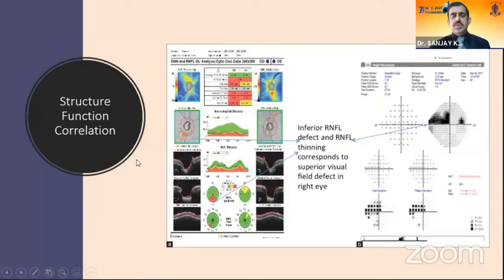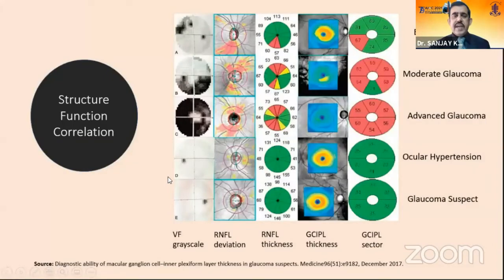Usually the defects seen on OCT are very well correlated with the visual field defects. Over here is an example of inferior RNFL defects seen on OCT, which is very well correlated with the superior visual field defect. With the ganglion cell complex coming into the picture, we can also correlate very well with the visual field and the RNFL. And over here, this table shows how very well all the three are correlated in different stages of glaucoma.